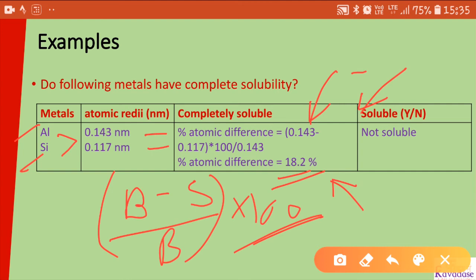that the percentage atomic difference is 18%. We know that if the atomic difference is less than 15%, then it is soluble, and if it is more than 15%, it is not soluble. Hence, in this case, aluminum and silica are not soluble. We will not get an alloy.